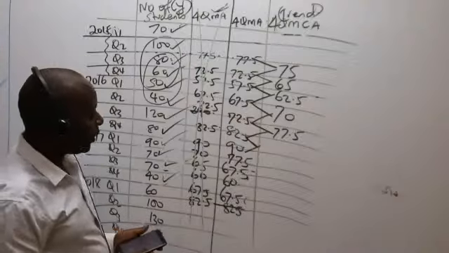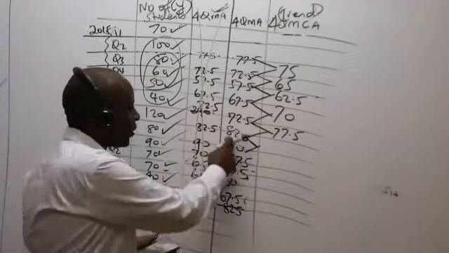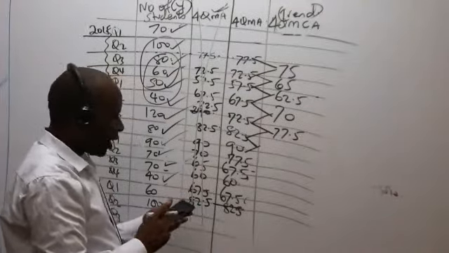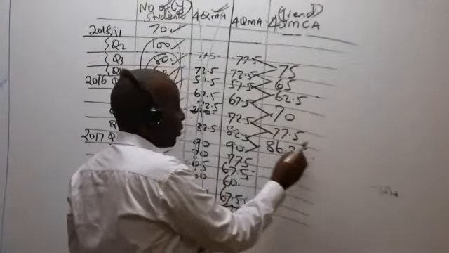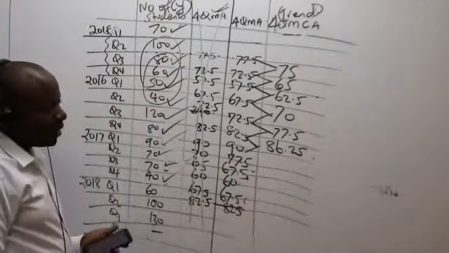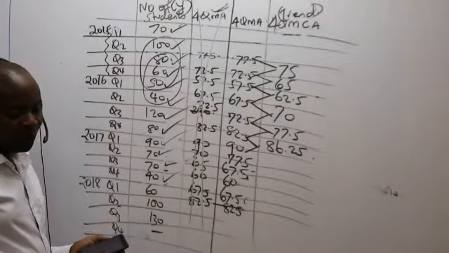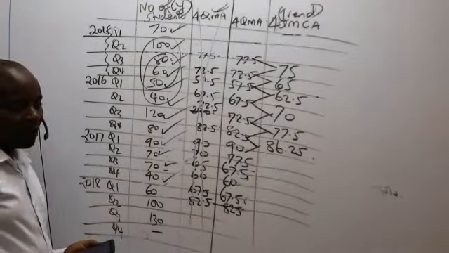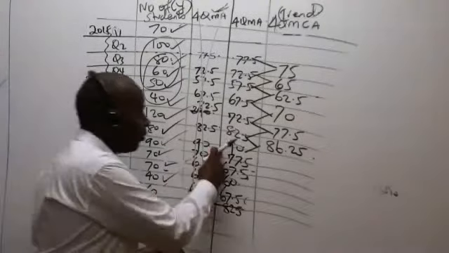Next, this is 82.5 plus 90 divided by 2. I'm getting 86.25. Please confirm that for me. Is it correct? Thank you very much. Now come and move on to the next one.